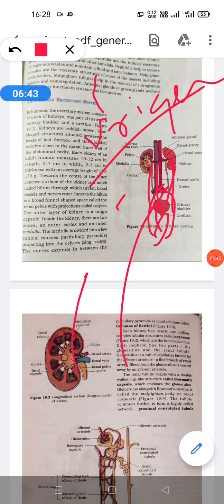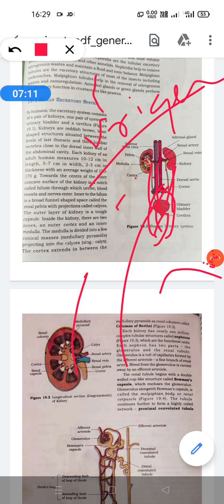The next topic is the histological structure of the kidney. Histologically, the kidney can be divided into two parts. The outer part is the cortex and the inner part is the medulla. The cortex is granular in appearance, and the medulla is reticular in appearance.